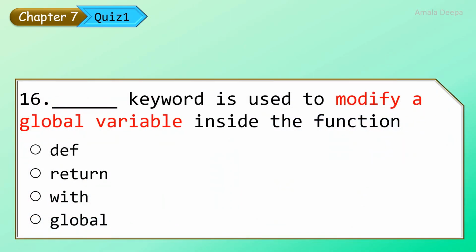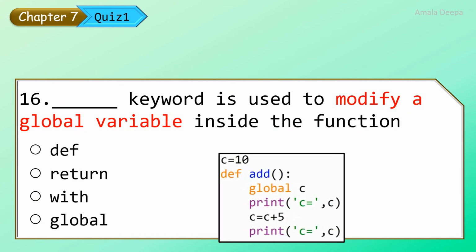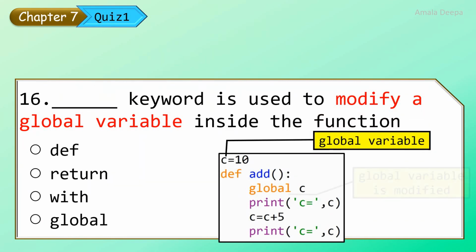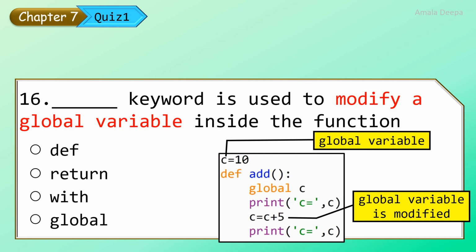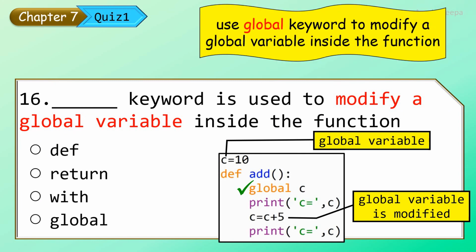Dash keyword is used to modify a global variable inside the function. Look at this example. To modify the variable C within the function, I have used the global keyword. Dash keyword is used to modify a global variable inside the function. Global. Use the global keyword to modify a global variable inside the function.